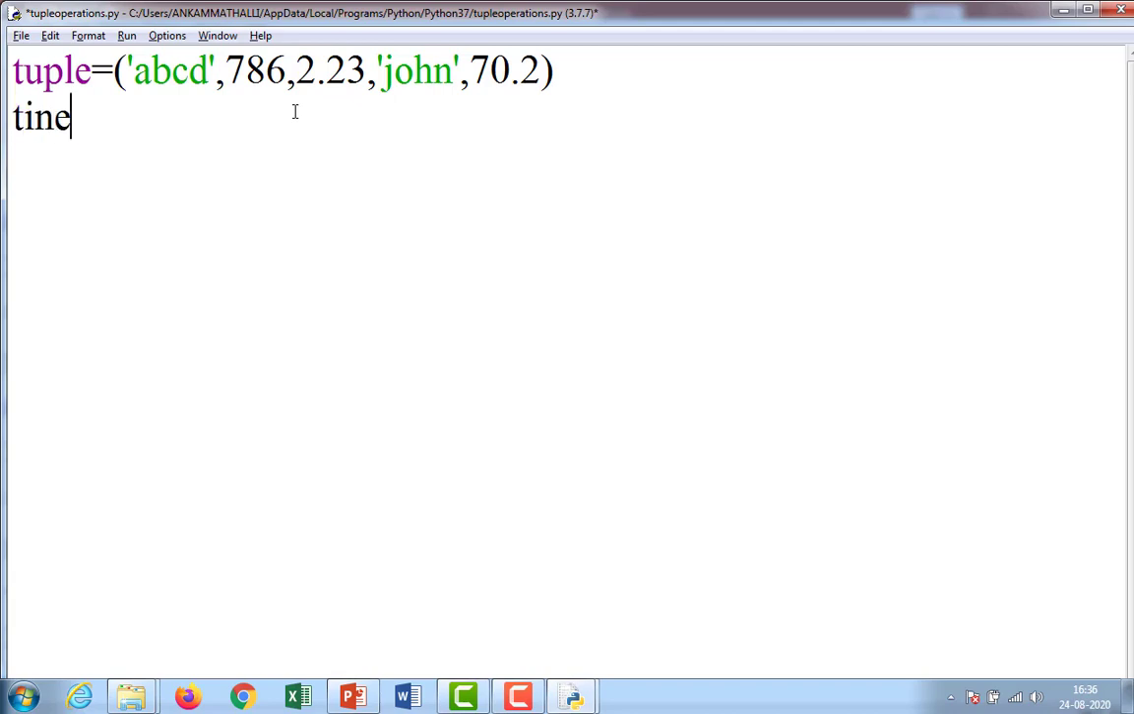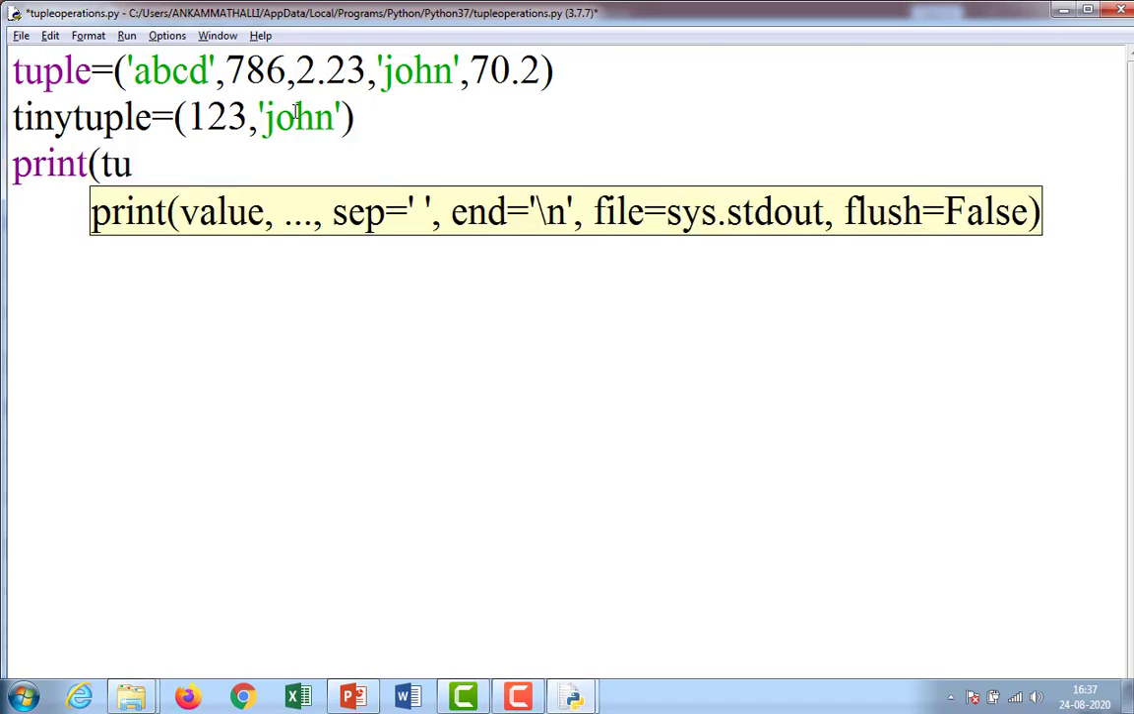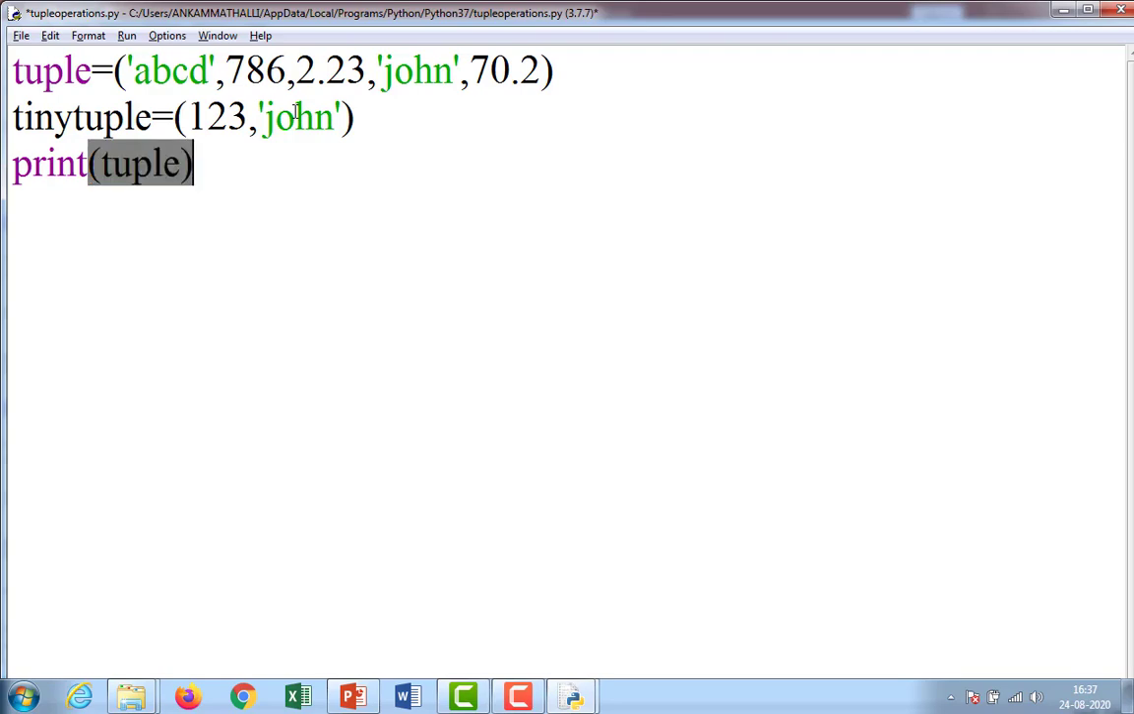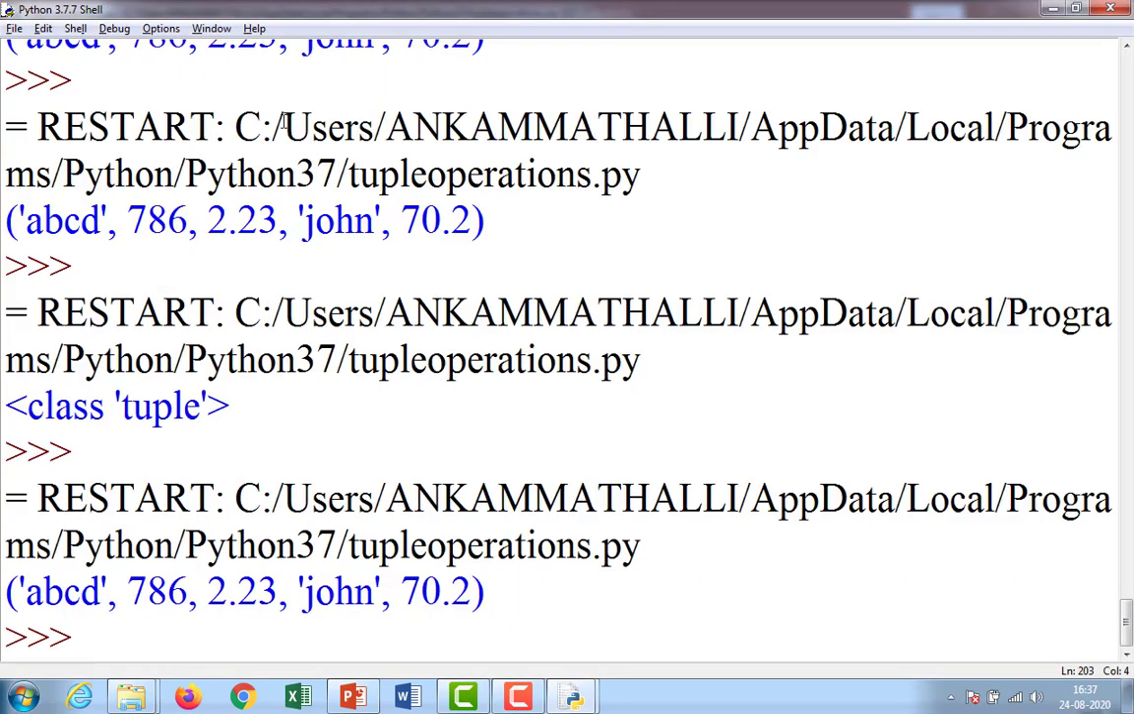Okay. Next, tiny tuple, same like list. I'm also taking one tiny tuple, same fields. For the sake of better understandability, I am taking like this, JOHN, Control S, enter. Print tuple. You already know what it is going to display: the entire tuple is going to display.